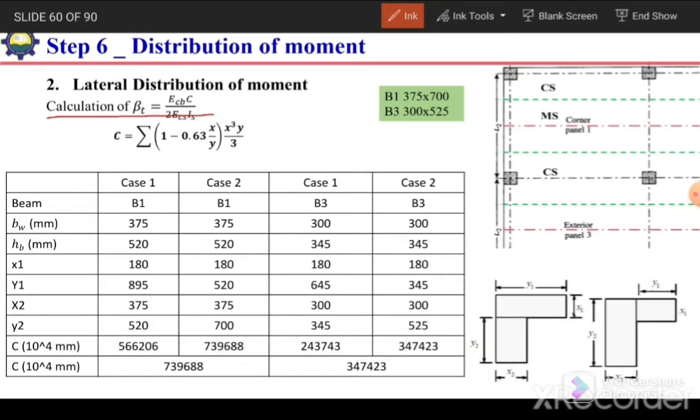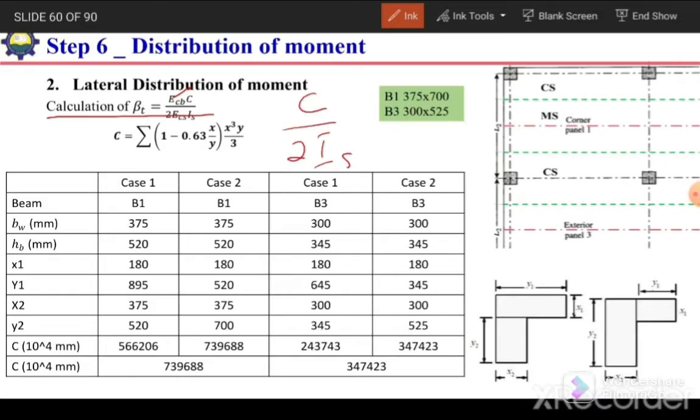It is the elastic modulus of concrete for the beam times C, which is the torsional constant, over 2 times Es, the elastic modulus of the slab, times Is, the second moment of area of the slab. Ecb and Ecs are the same, so they will cancel out, and we will be left with only C over 2 times Is.